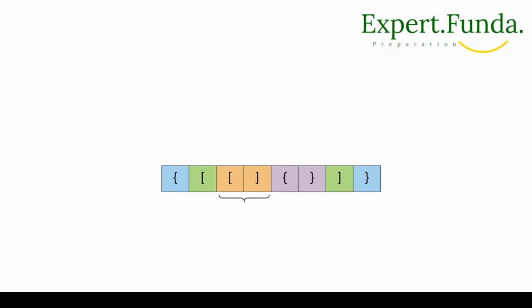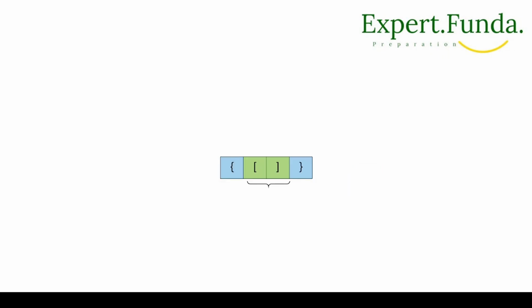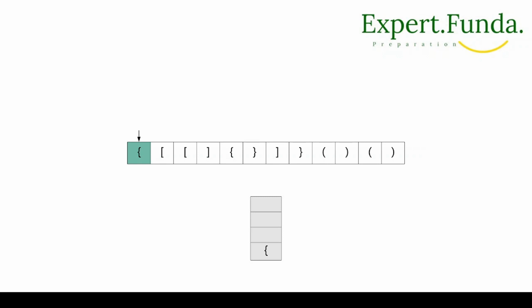So we'll check this one and remove this. Now we'll check this one and remove this one. Again we'll check this one and remove this one. Finally it will be left like this, right? Now we'll look at the stack data structure. That is our approach, and we'll see the implementation of this one.